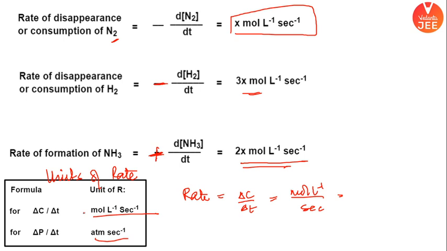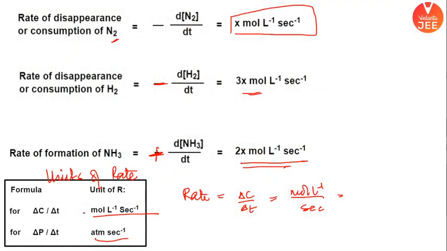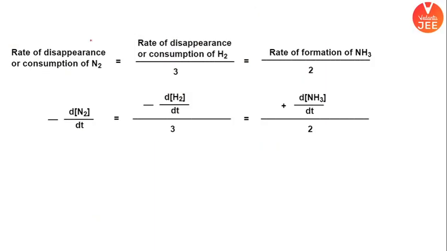Now let me generalize the entire reaction. How can I gather everything from one equation of a particular reaction? I will write the equation of a particular reaction and we will be able to identify this is for reactant, this is for product, and this is for the entire reaction. Let's do that method. Coming back here, the reaction was N2 plus 3H2 gives you ammonia, right? This was the overall reaction.